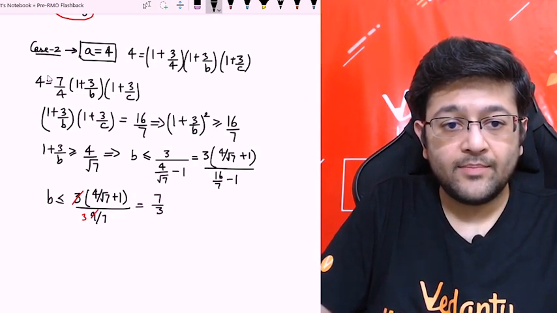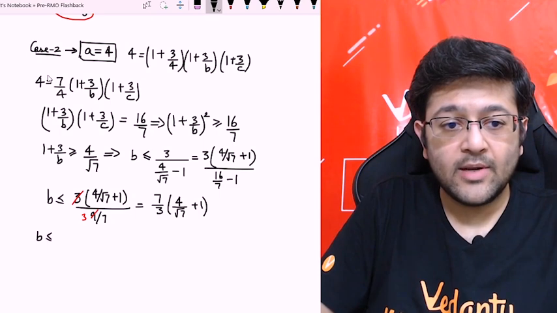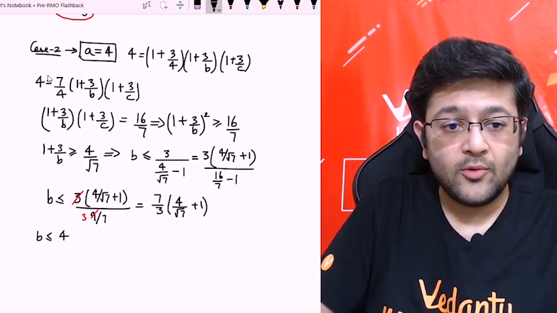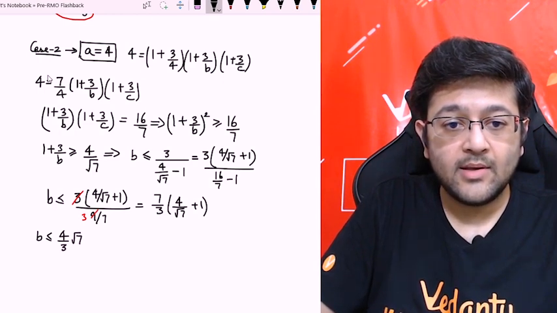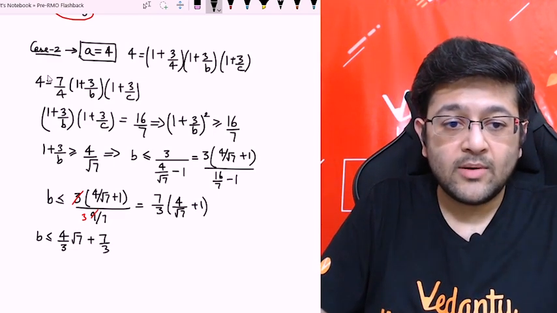7 by 3 into 4 by root 7 plus 1. So guys, finally what would you get? B is less than or equal to, let's multiply it, 4 by 3 times root 7 plus 7 by 3. So guys, if you calculate this roundabout, what will you get?